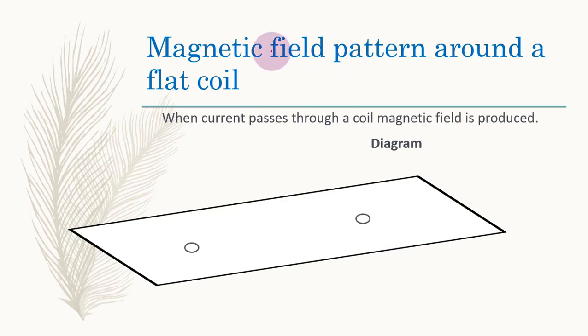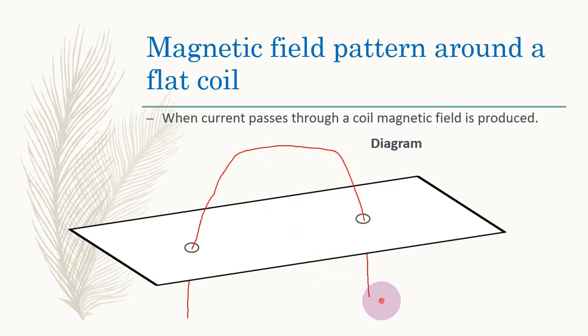Now it's the turn of the magnetic field pattern around a flat coil. What is a flat coil? Suppose that here is a wire and the wire is passed through a cardboard like this. This becomes what? This is known as a coil. It is having a single turn.